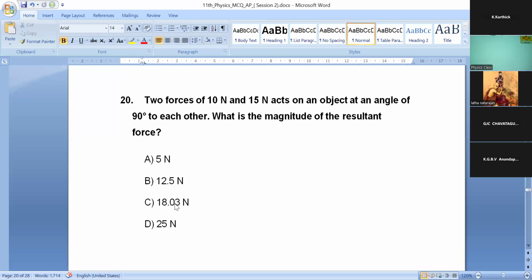Option A, 5 Newton, option B, 12.5 Newton, option C, 18.03 Newton, option D, 25 Newton. You have 19 seconds left. Okay, time's up.